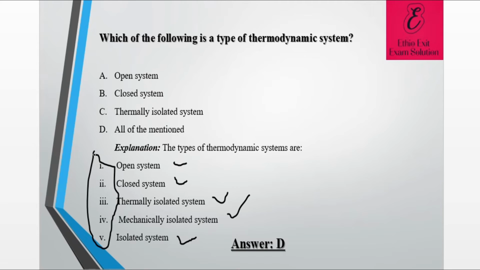So these are the classifications of thermodynamic systems. From this explanation, we can understand that the open system is one of the thermodynamic systems, the closed system is also one, and the thermally isolated system is one. So the correct answer for this question is all of the above. All are thermodynamic systems.